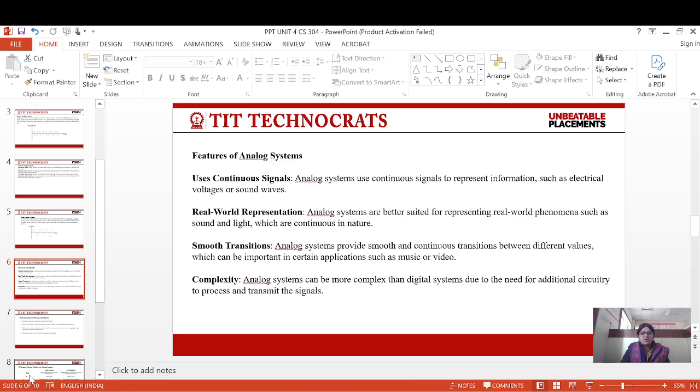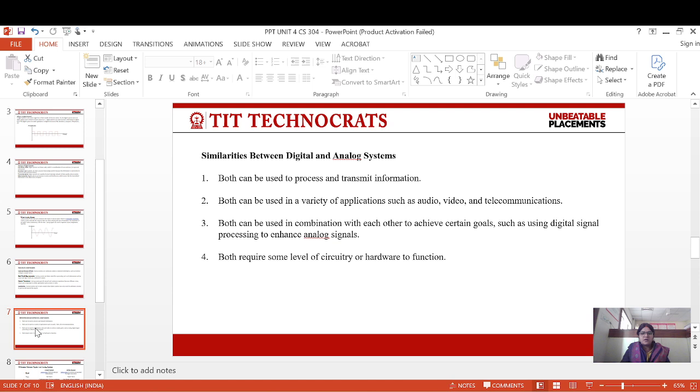Complexity. Analog systems can be more complex than digital systems due to the need for additional circuitry to process and transmit the signals.